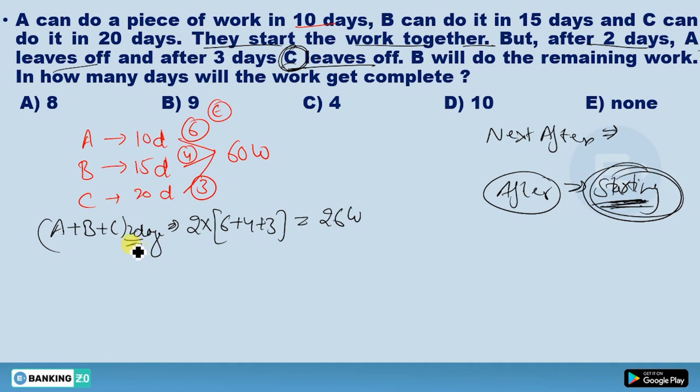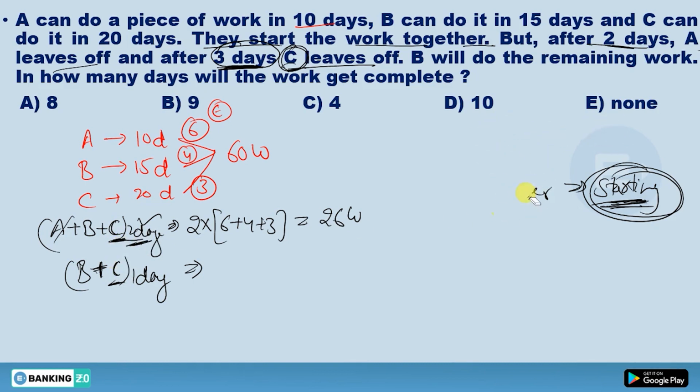It means these 2 days are included in these 3 days. What I am saying here is that in these 3 days, these 2 days are also included. If 2 days are included in 3 days, how many days do you have left? You have left only 1 day. So for the next 1 day, because A has already gone, you are left with B and C. So B and C will do the work for 1 day only. In this way, C's 3 days are completed: 2 days here and 1 day here. So total 3 days you have got.